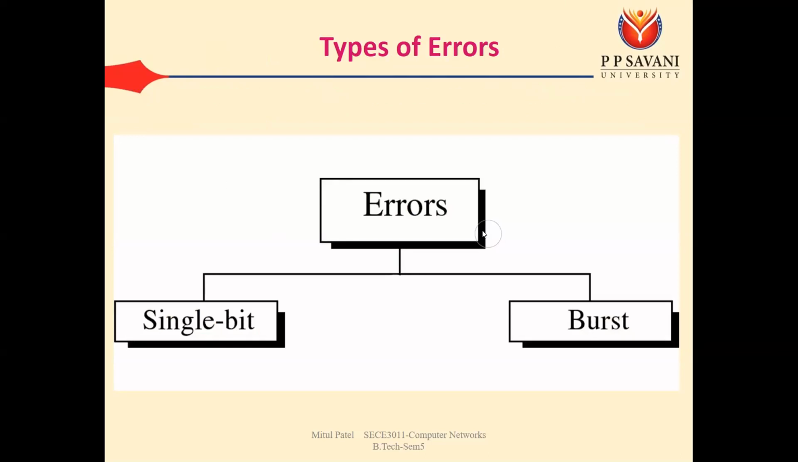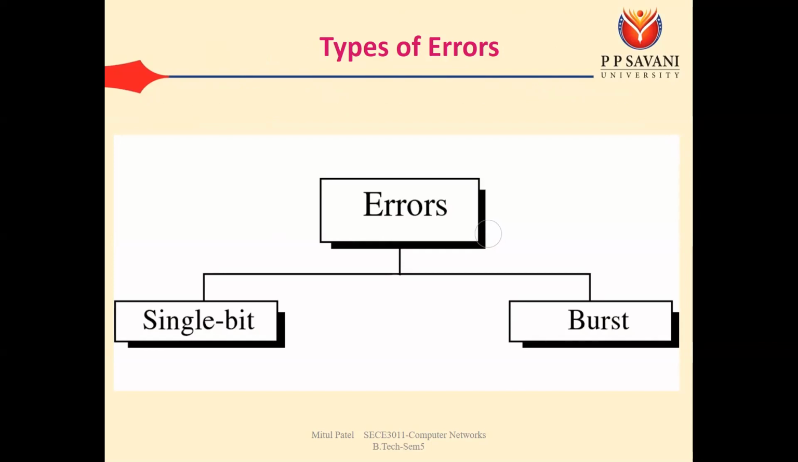Okay, so we know that the types of errors can be two types. It can be the single bit or burst error. So what is the meaning of single bit error? The single bit error means only one bit is changed during the transmission. Suppose you send a frame of 8 bits, and out of the 8 bits only one bit is changed, that is known as the single bit error.